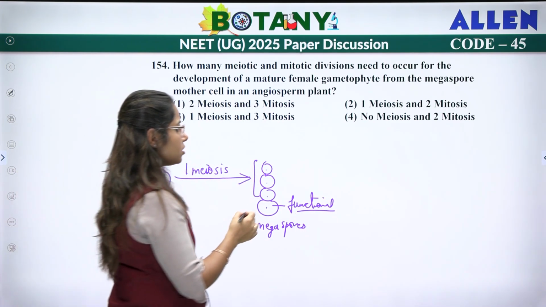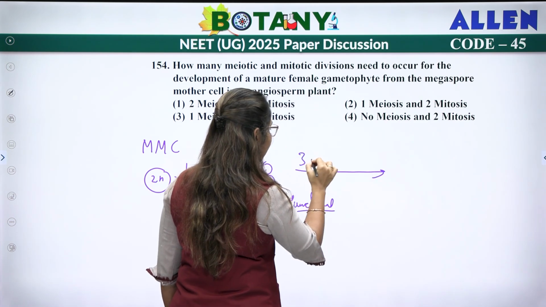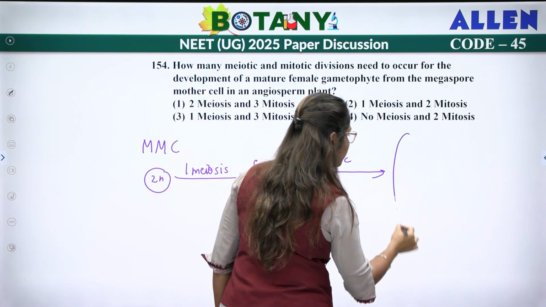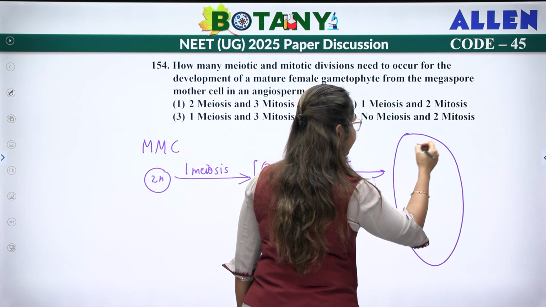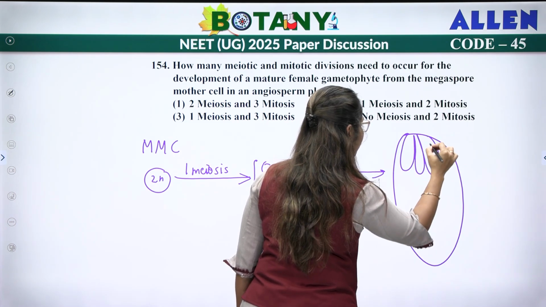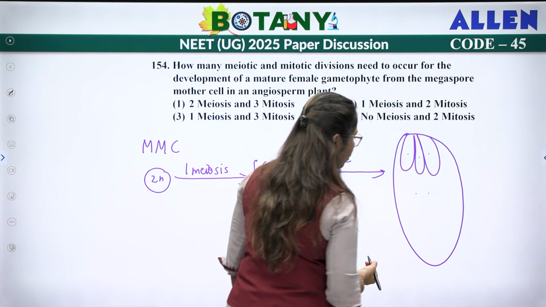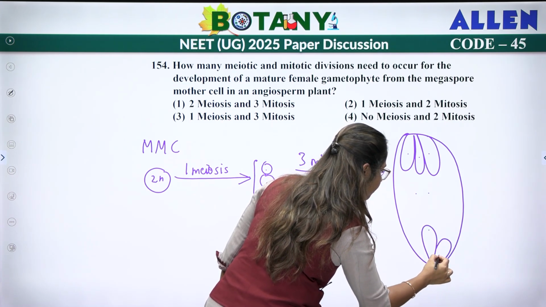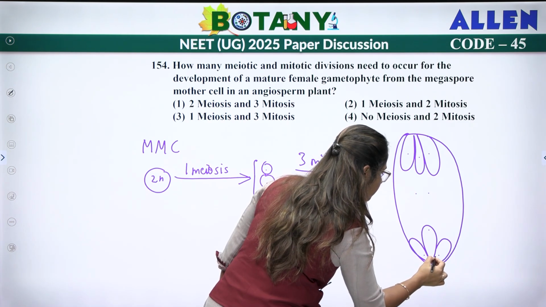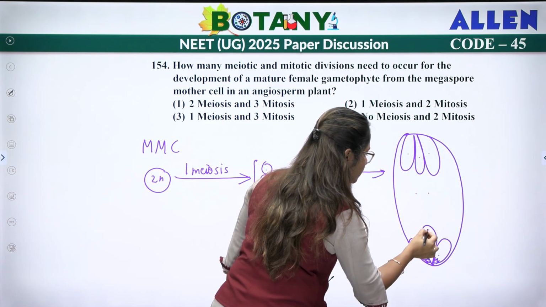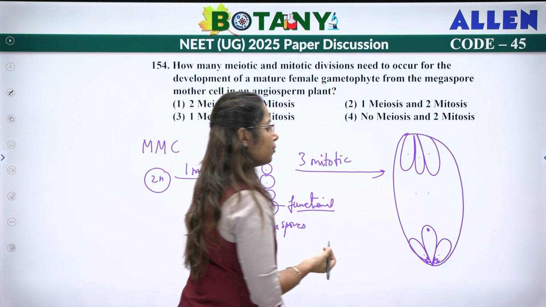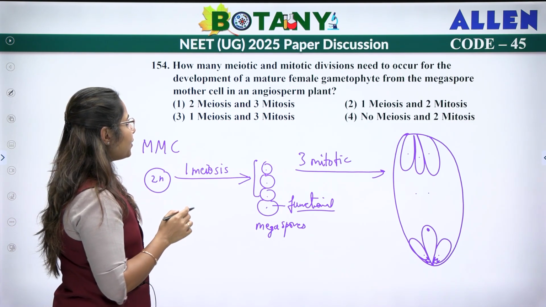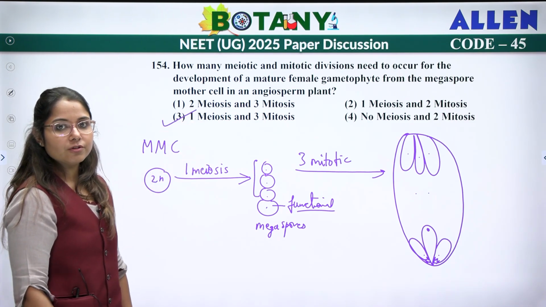Now this functional megaspore will undergo three mitotic divisions to form the female gametophyte, where three antipodal cells will be formed, two polar nuclei will be formed, and an egg apparatus will be formed. Okay, so one meiosis and three mitotic divisions will be required.